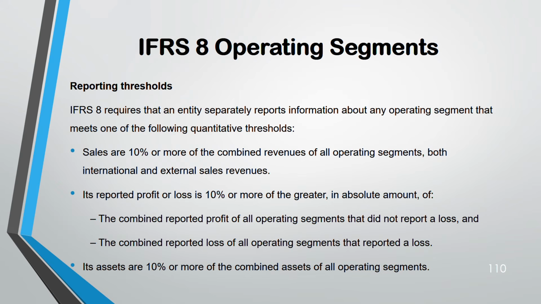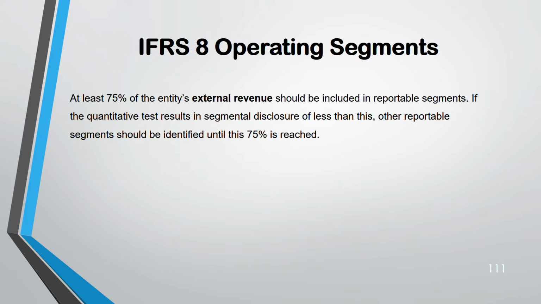Assets are also the same, 10% or more of the combined assets of all the operating segments. Now, one additional thing is there. When you are reporting, in the reportable segments, at least 75% of the entity's external revenue should be included. So sometimes when you're adding up all the operating segments, it does not add up to 75%, right? You have to meet that rule.